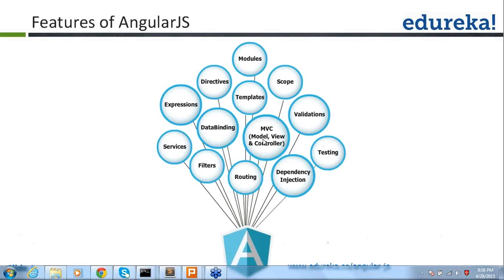Okay, I'm getting some more questions. Can we integrate? I'm getting a question from Pramod: how is this different from Node.js? Node.js is the server-side application, so this AngularJS is the client-side application. This is the major difference between Node.js and AngularJS.